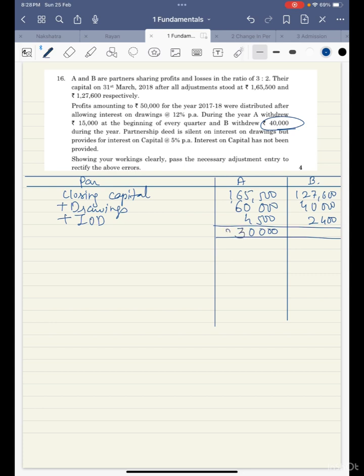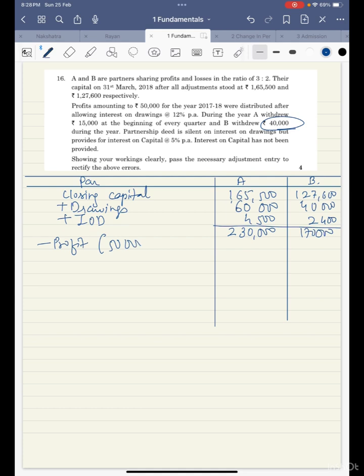2,30,000, and here is 1,70,000. Okay, now out of this we'll reduce the profits. 2,30,000, 1,70,000 less profit. Now how much is the profit?